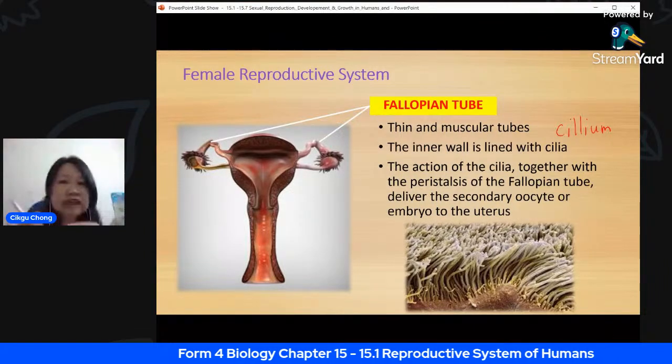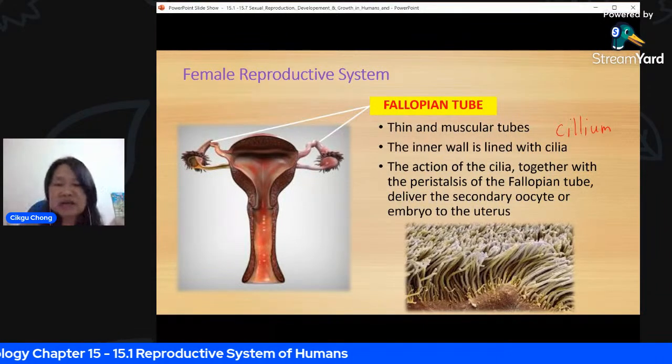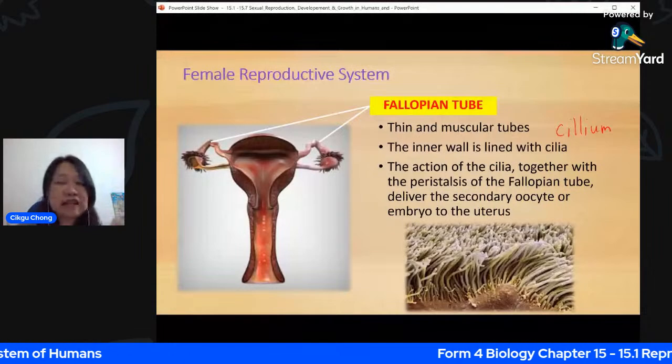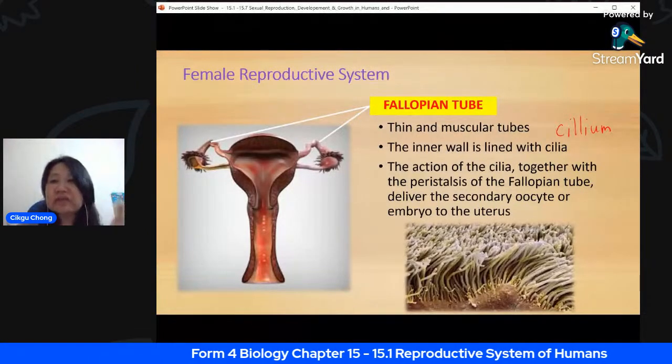So if the egg is not fertilized, it will be moving down as well, but it doesn't take 7 days. Okay, down to the uterus, and to be discharged if it's not fertilized, and will be implanted if it's already fertilized. Okay, so that's the fallopian tube.